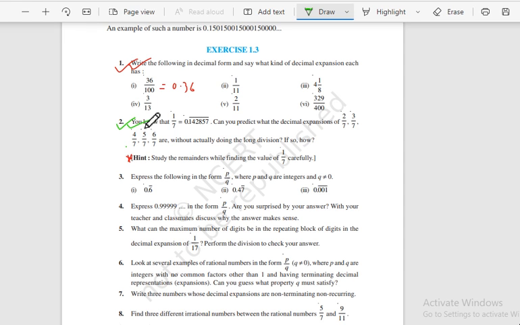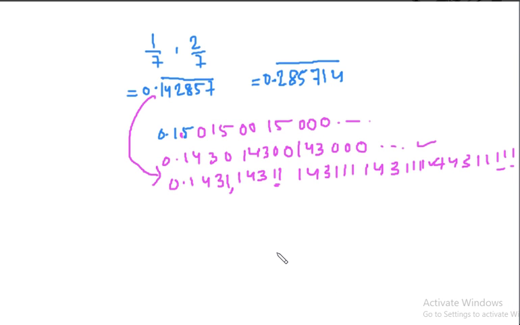Okay, so this is also done. Now express the following in the form of p by q, where p and q are integers and q not equal to 0. So 0.6 bar, let us do 0.6 first. 0.6 bar means it is 0.666666666, it will go on like that. So they have asked you to represent this like p by q.